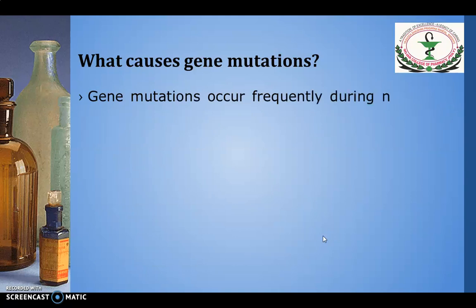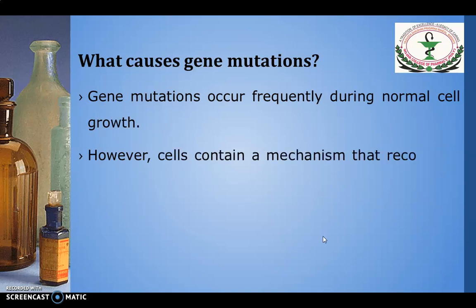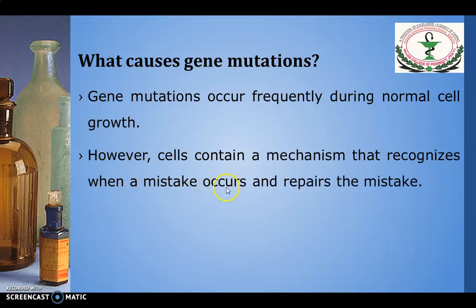Now, gene mutation occurs frequently during your normal cell growth. However, your cells contain a mechanism that recognizes when a mistake occurs, and it will be repaired.